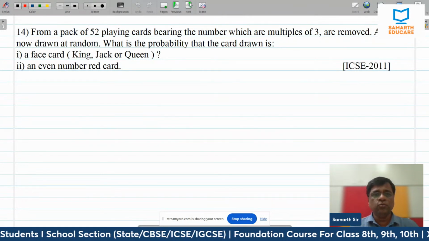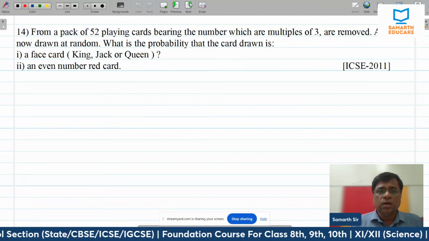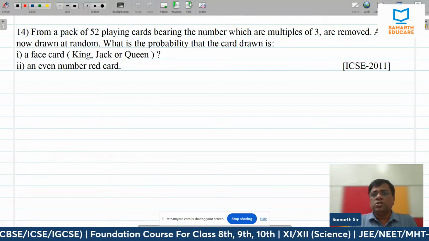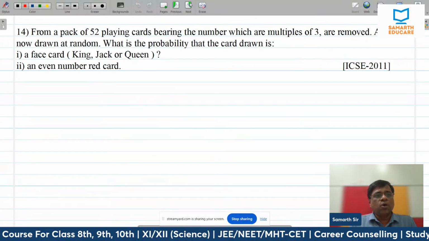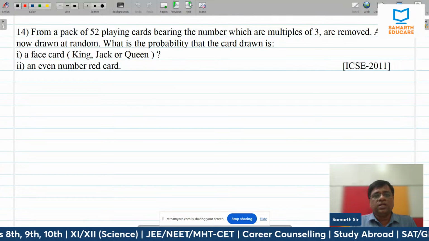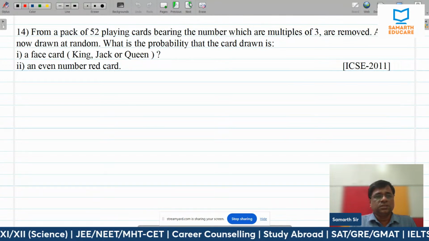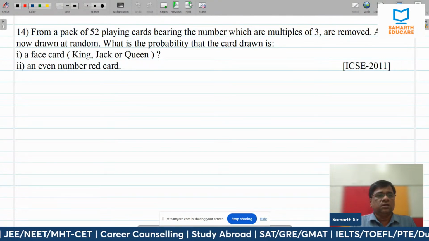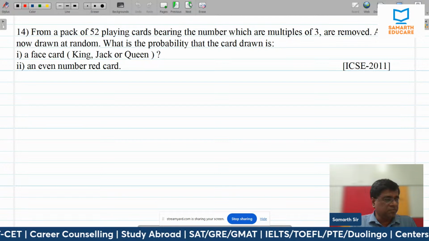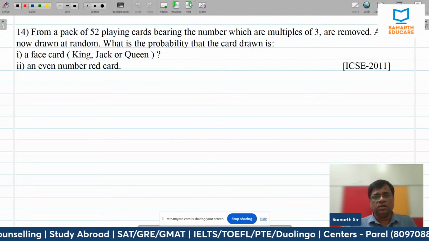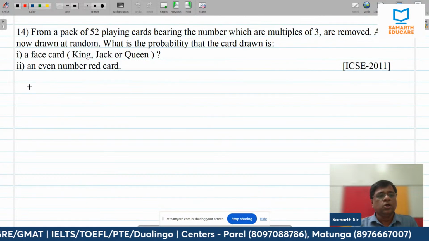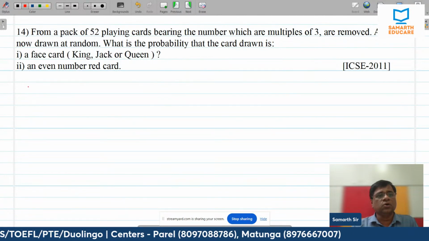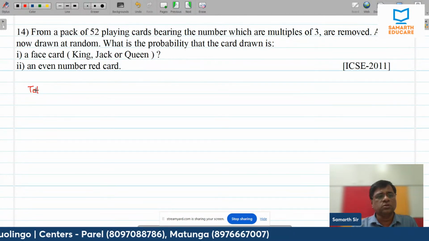From a pack of 52 playing cards, the cards bearing numbers which are multiples of 3 are removed. A card is now drawn at random. What is the probability that the card drawn is a face card, an even numbered red card? All right. So first of all, 52 cards are there. So how much will the total number of outcomes be?